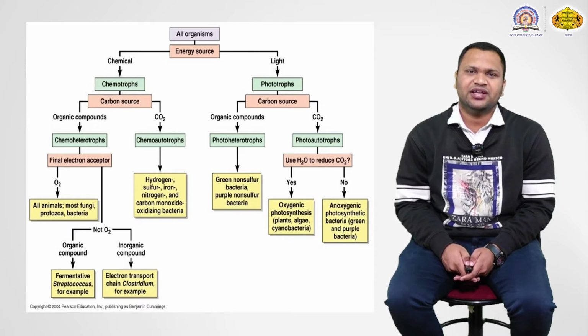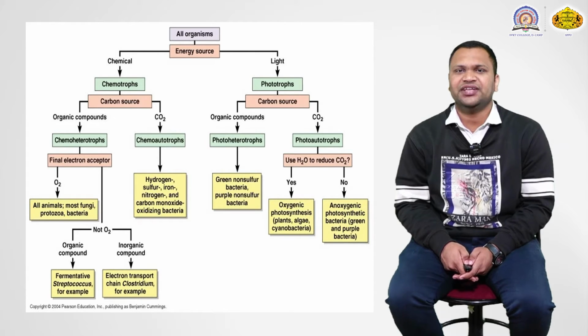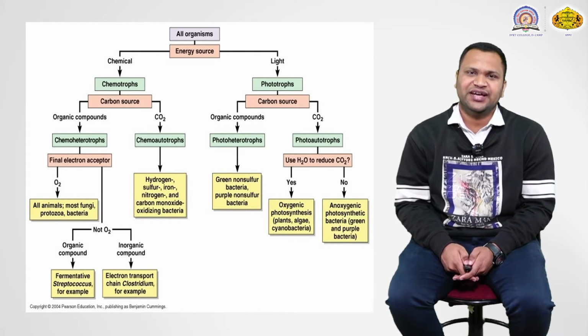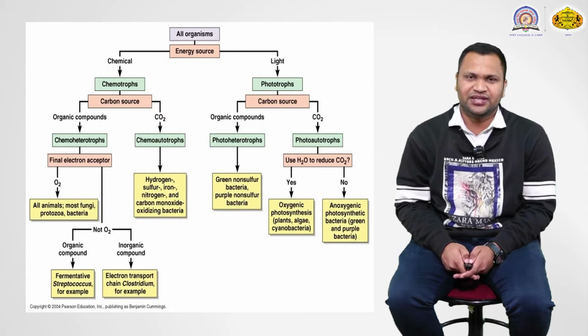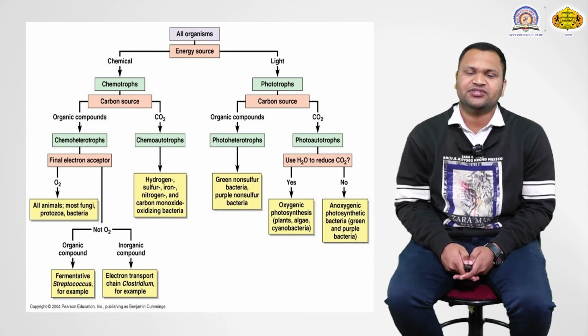These are the organic compounds, but what about inorganic compounds acting as the final electron acceptor other than oxygen? The example of this type is Clostridium bacteria, and its electron transport chain.